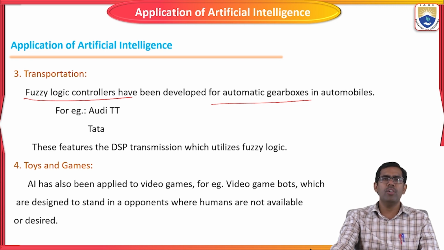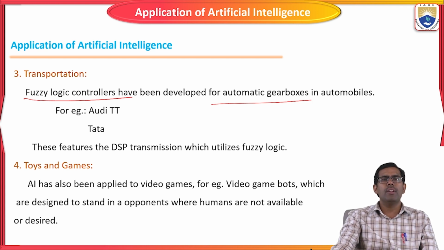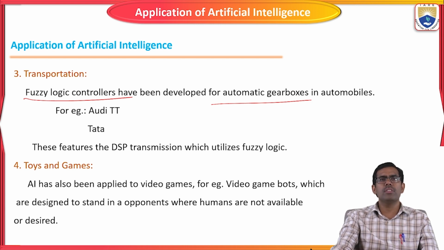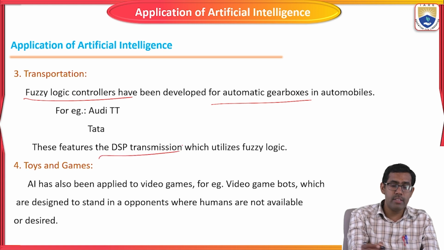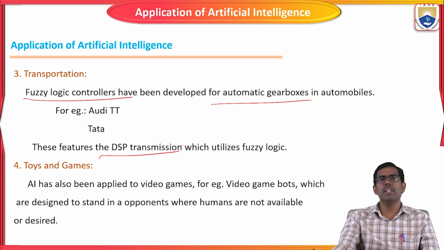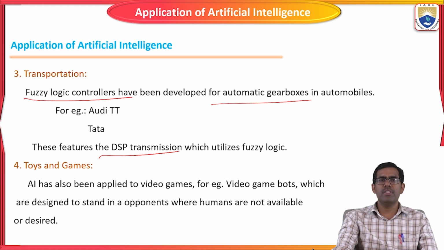For example, now Audi and some Tata companies are effectively using it, and not only Tata, all the car manufacturing companies are using automatic gearboxes. And they are using artificial intelligence concepts based on DSP transmission, the digital signal processing transmission, utilizing fuzzy logic in transportation.